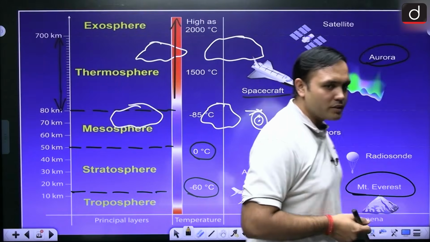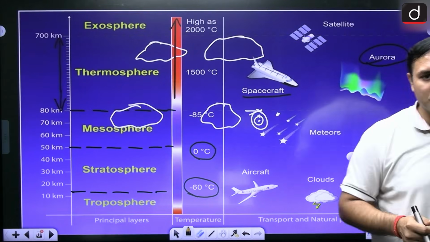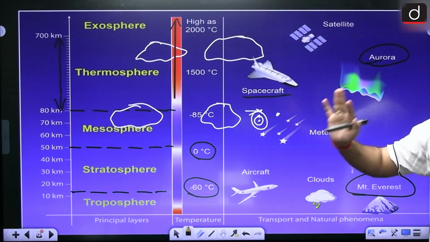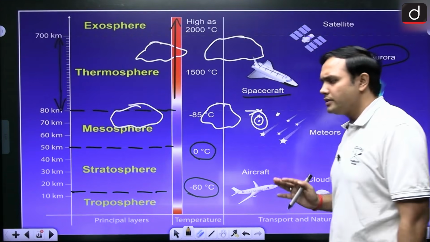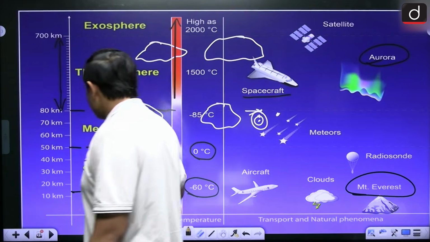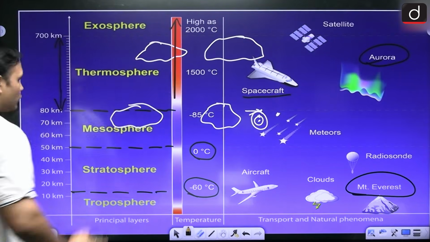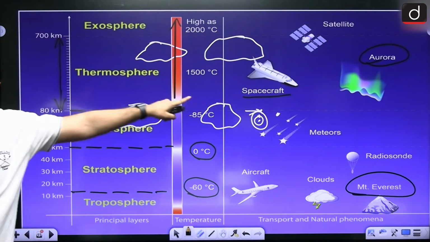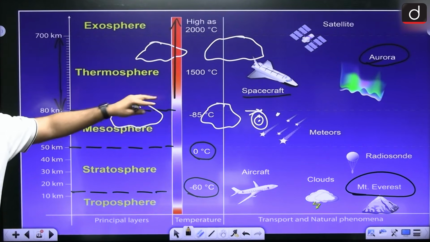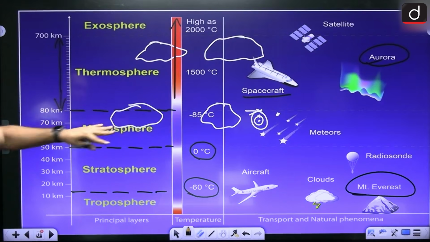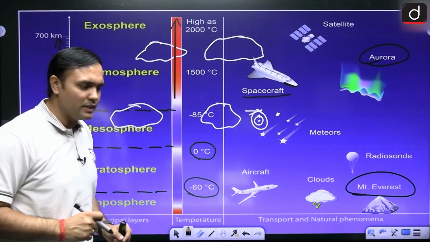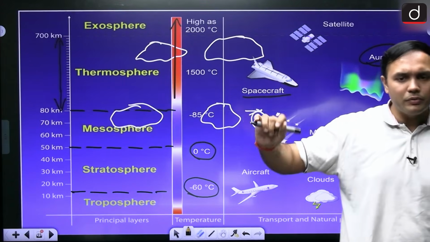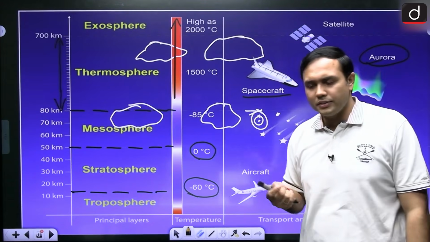Now we are moving towards a very, very important section, that is the layers of the atmosphere. Now, what are some of the basic things that we know about layers? So there are troposphere, stratosphere, mesosphere, thermosphere and exosphere, right? And in between these layers you will find ionosphere also, right? So between these layers of thermosphere and mesosphere you will find a sixth layer, that is ionosphere. That is not a continuous layer, right? But we'll see what are its important characteristics, right?